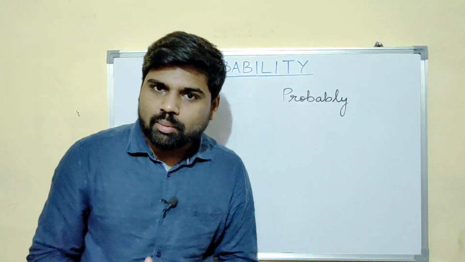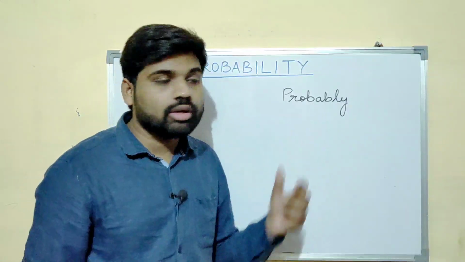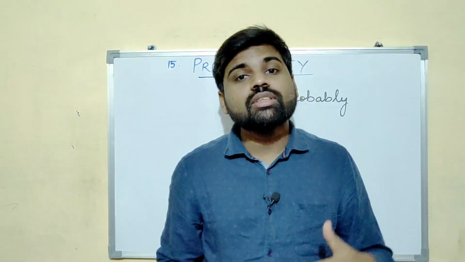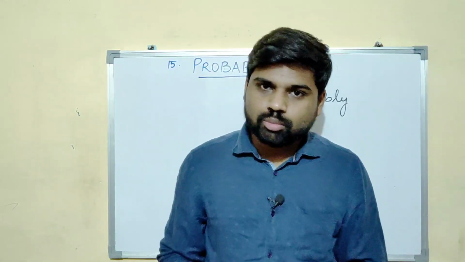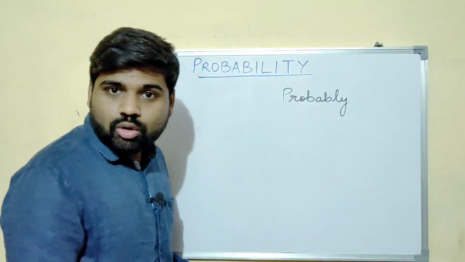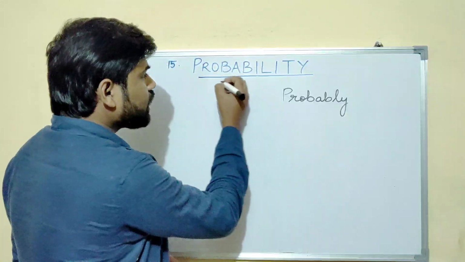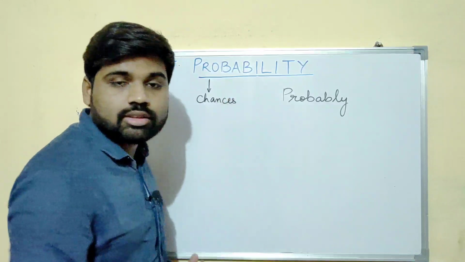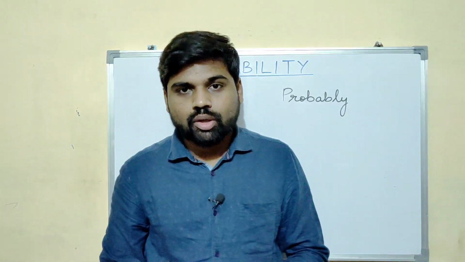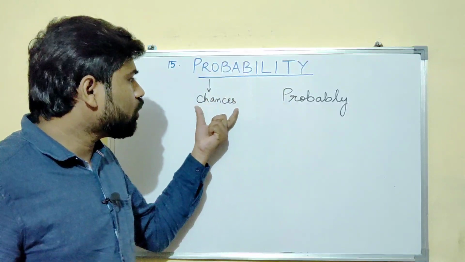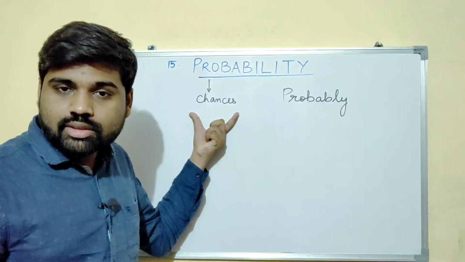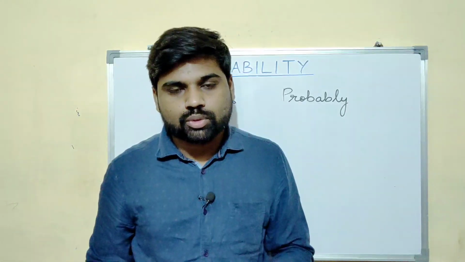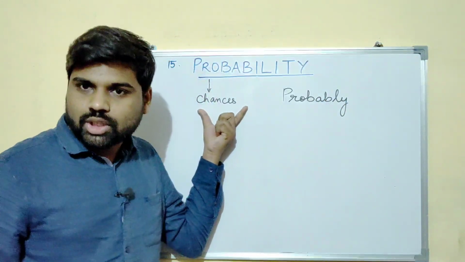Now what is the meaning of probably? You might have used this word in your daily life, that probably it might rain tomorrow. That means there are chances of raining tomorrow. Okay, you are not sure whether it would rain or not. So we can say that probability means the chances. What are the chances for an event to occur, right? In this chapter, we will deal with the probability or the chances with a numerical approach. That means we will use a numerical approach to this word chance.